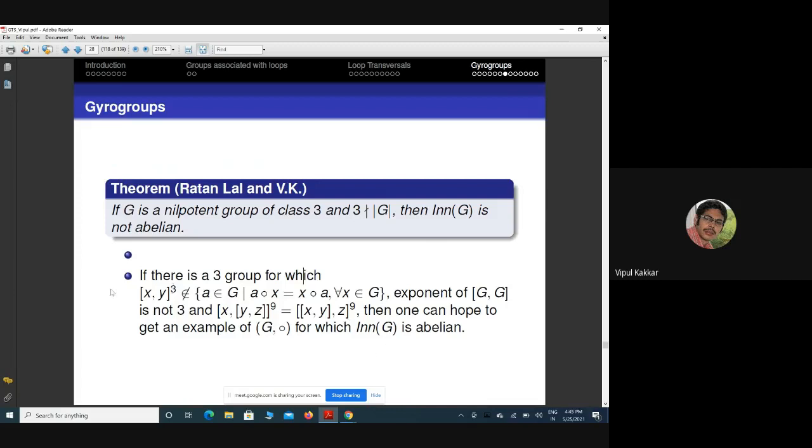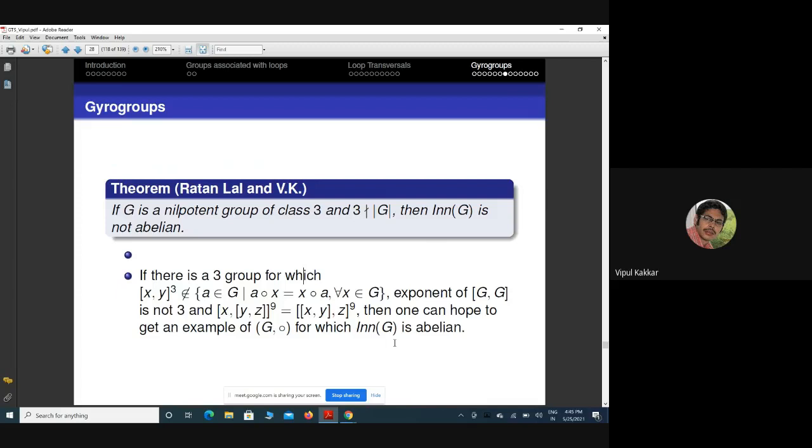If it exists, one has to go like this: if there is a 3-group for which the cube of the commutator does not go inside the commutant of the loop, and the exponent of this commutator group is not 3, and this power 9, the triple commutator, has to coincide here, then one can hope to get an example in the case of a 3-group where the inner mapping group is abelian.